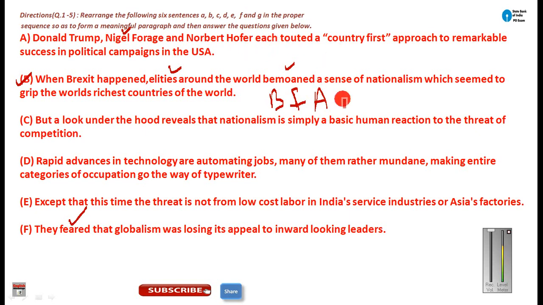So here you can write BFA will be the logically related pair. Now let us see the next one.